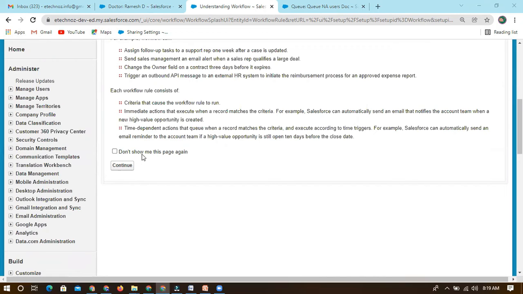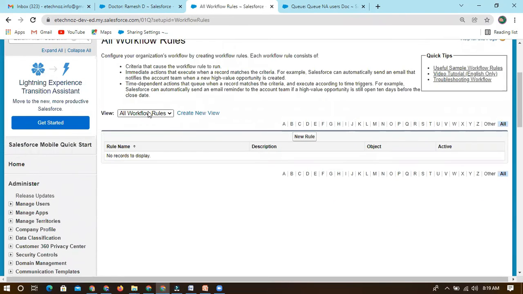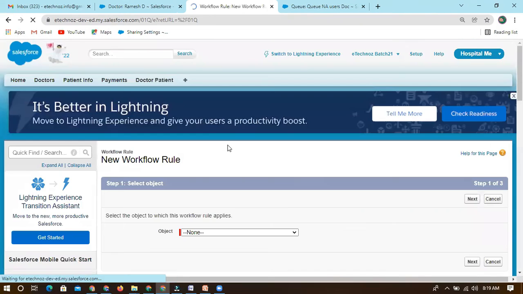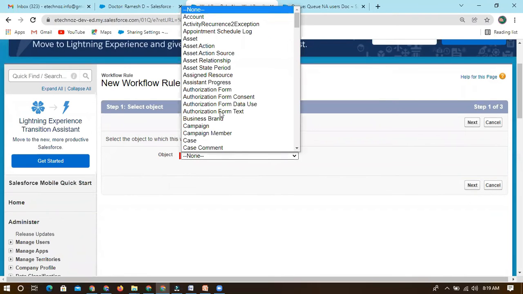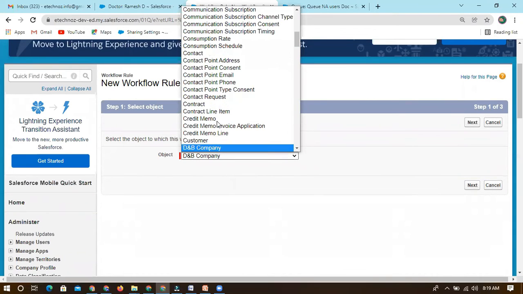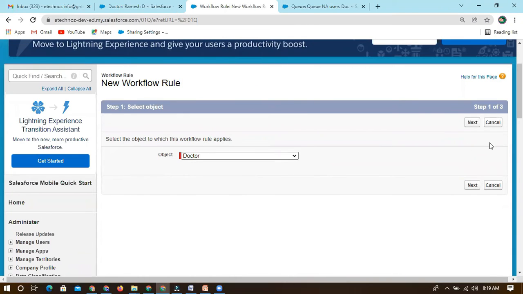Okay, so now continue. And here, if you can see, we haven't created any workflow as such. Now I'm creating a workflow rule. First it will ask for which object you want to create a rule. So let's consider we are creating it for the doctor object. We are creating one workflow rule. It has 3 steps.